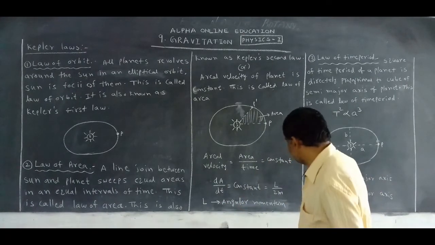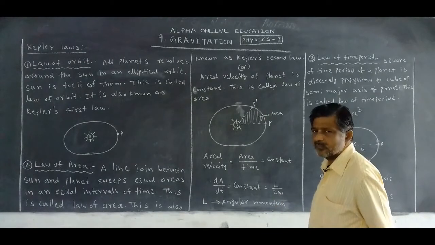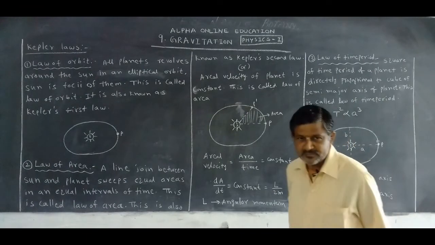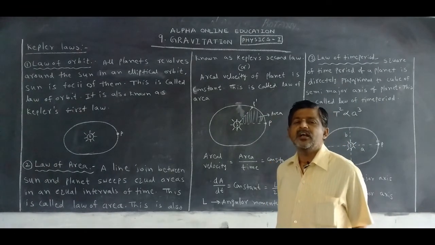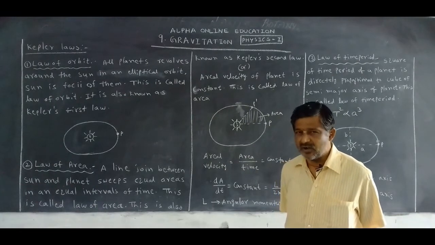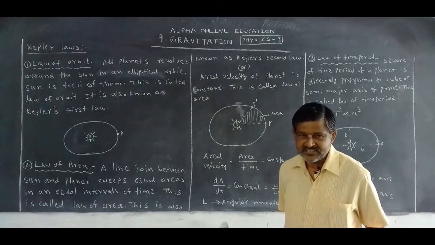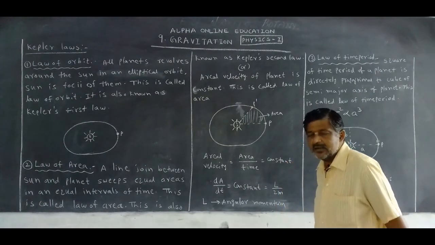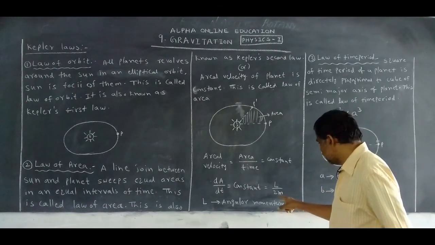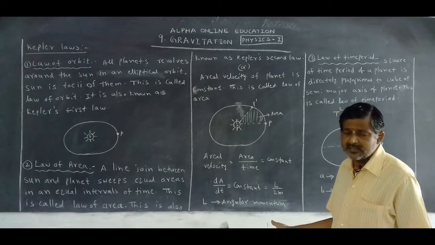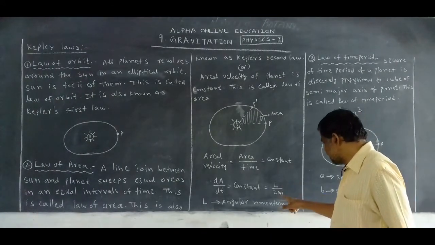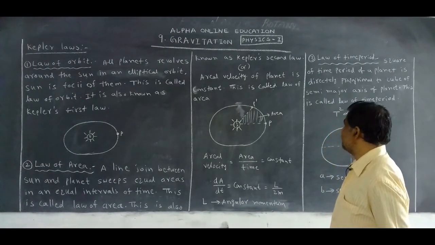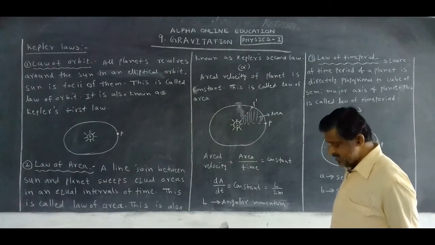By simplification, we get the equation L by 2m. What is L? Angular momentum. This term we studied in rotatory motion. When an object is in rotatory motion, angular momentum is always constant. L is constant. What is m? m is the mass of the planet. If a constant is divided by any value, it is still a constant. That's why the aerial velocity of the planet is constant.